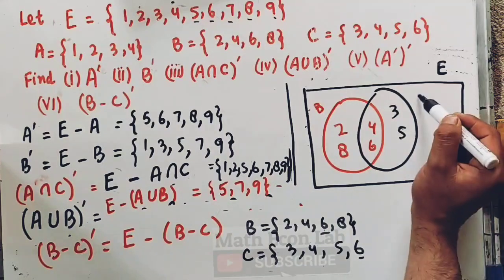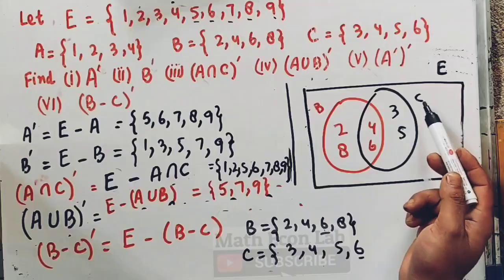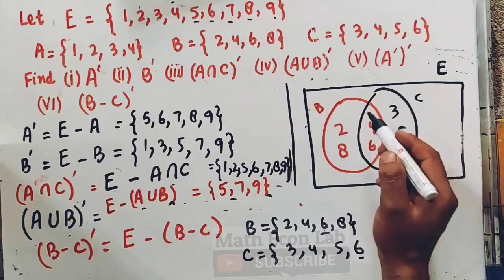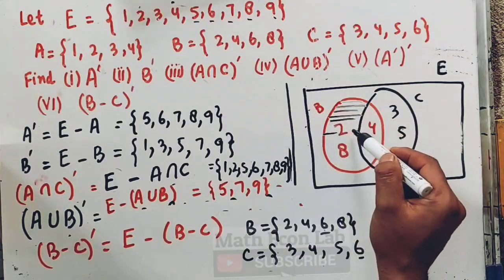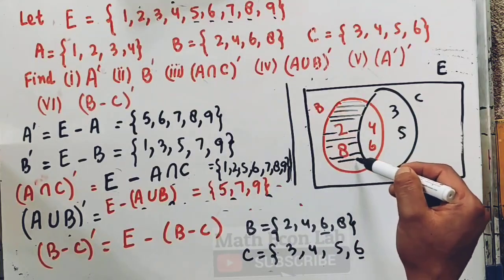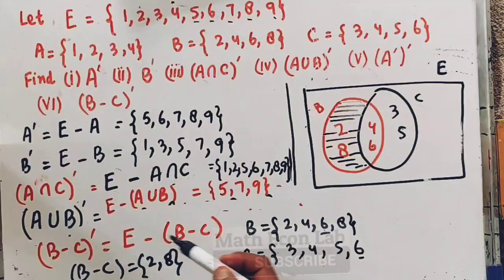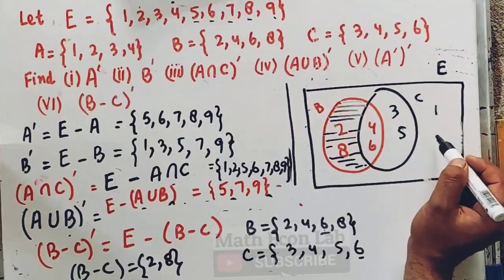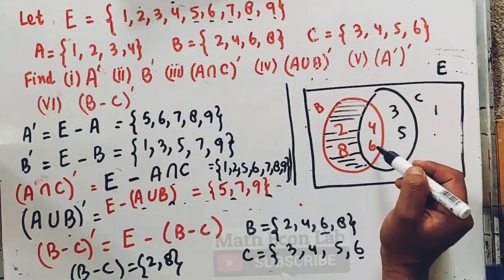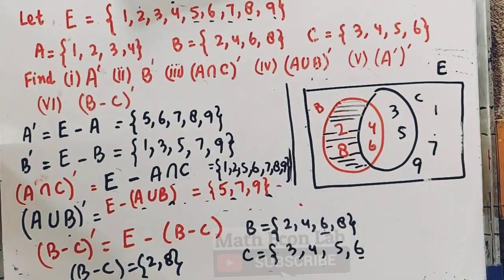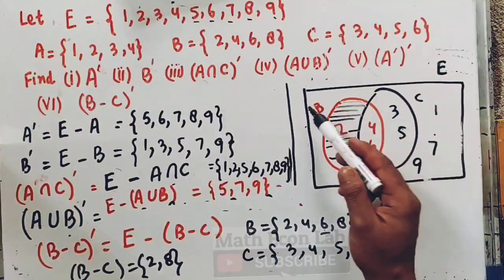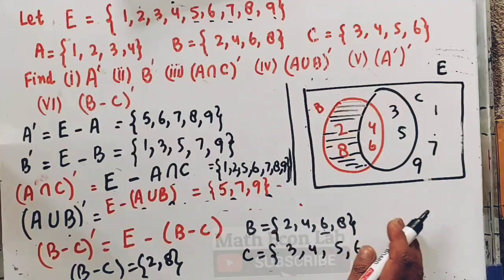When we subtract the elements that are in C from B, we get B minus C. So this very region will denote B minus C. So B minus C will be equal to 2 and 8. Now when we subtract 2 and 8 from the universal set, in the universal set we have 1, 2 is here, 3, 4, 5, 6, 7 is not present, then we have 9. So when we subtract this region from the whole universe, we will get B minus C complement.